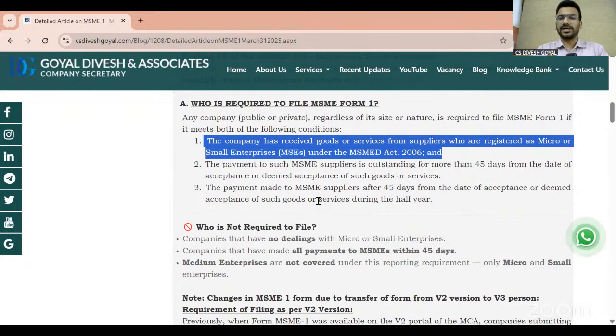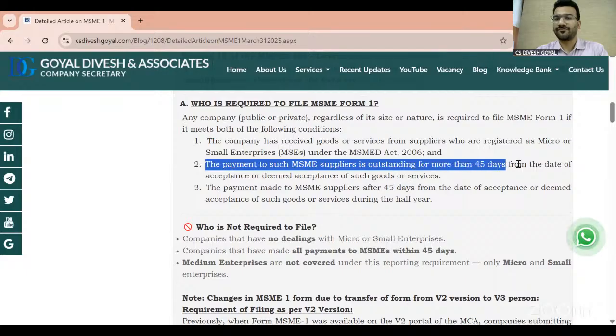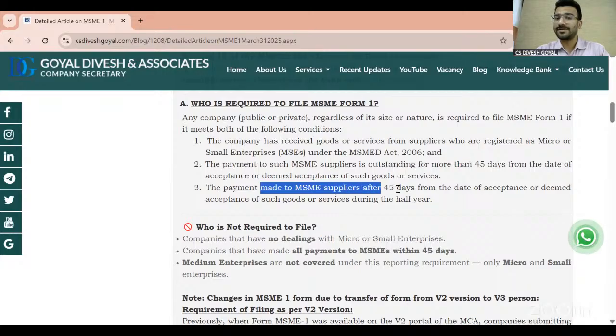In these two conditions, as per Section 405 read with the circular, the company has to file the MSME 1 form. As I have mentioned, the payment to such MSME supplier is outstanding more than 45 days from the date of acceptance or deemed acceptance, or the payment was made to the MSME supplier after 45 days from the date of acceptance. So if we have made the payment within 45 days, or it is not outstanding more than 45 days on 31st March at the end of the half year, we don't have to file this form as per Section 405 and the relevant circular.